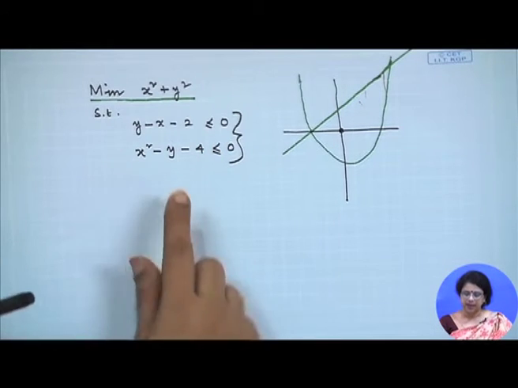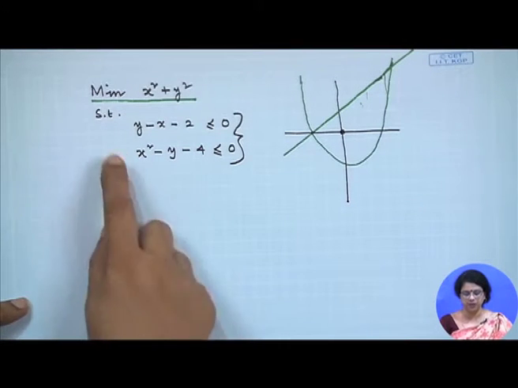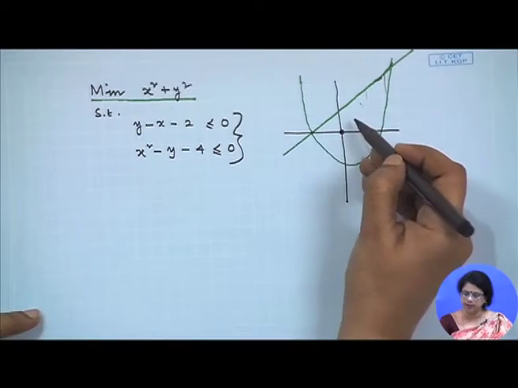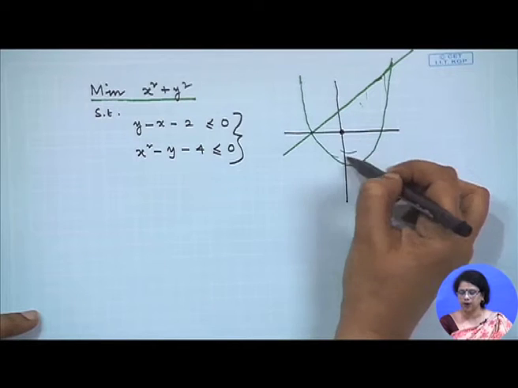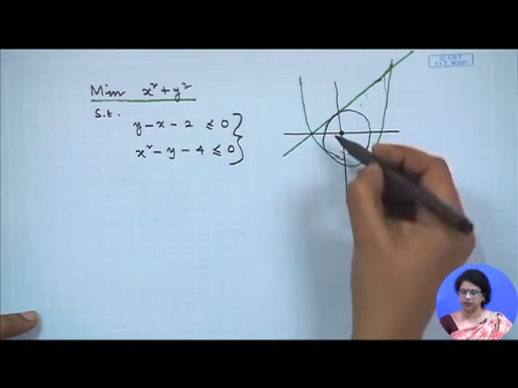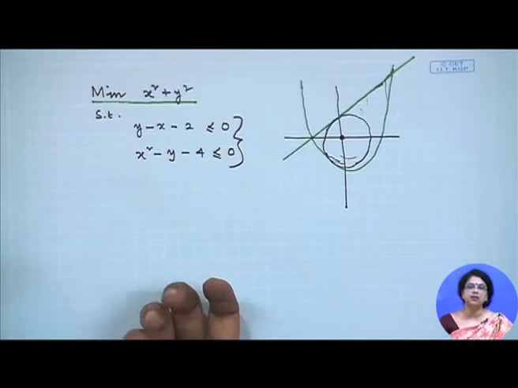But the question comes: these constraints are not contributing anything to the optimal solution for this minimization problem, but if we consider the maximization problem, the situation is different, because the circle will go further and further, and probably somewhere in this space we will get the solution. My figure is not symmetric, that is why it is not giving you the exact solution. If you want, you can find the maximum value for this objective function. In that case, you can say that both the constraints, or either of these two constraints, are contributing to the optimal solution.